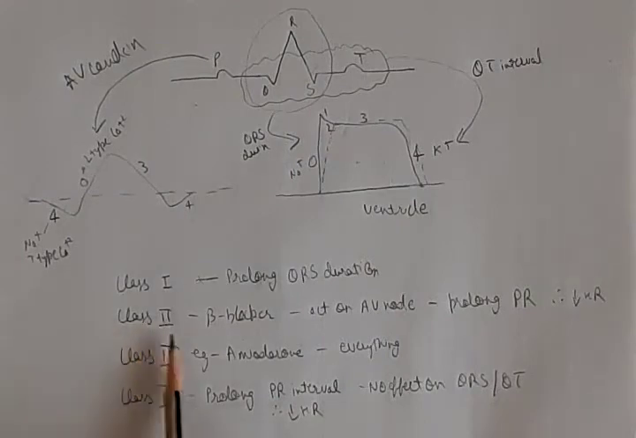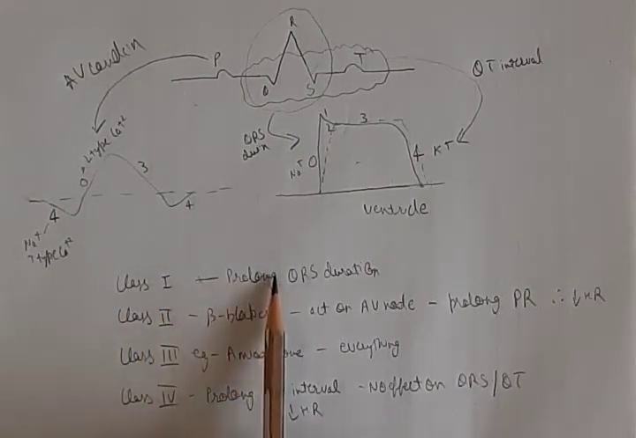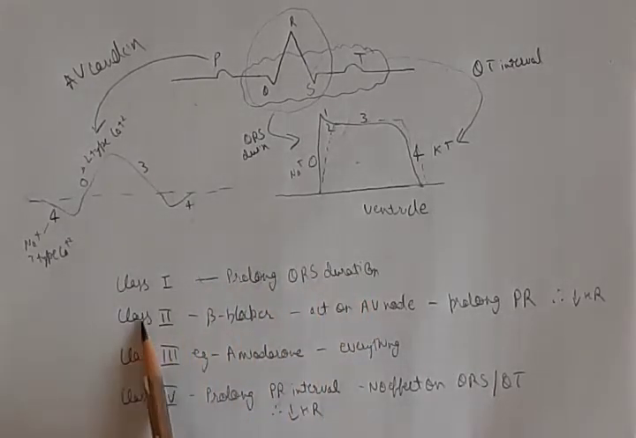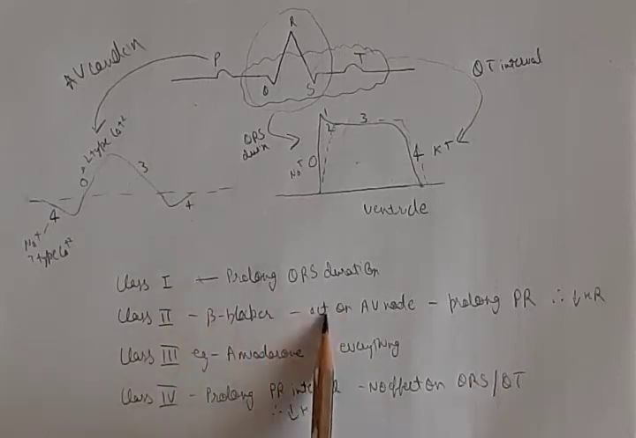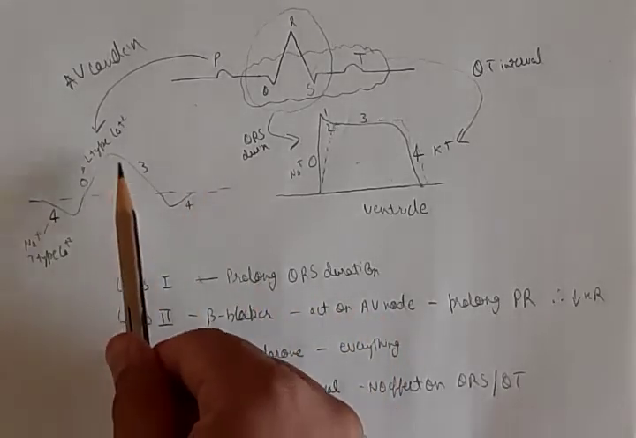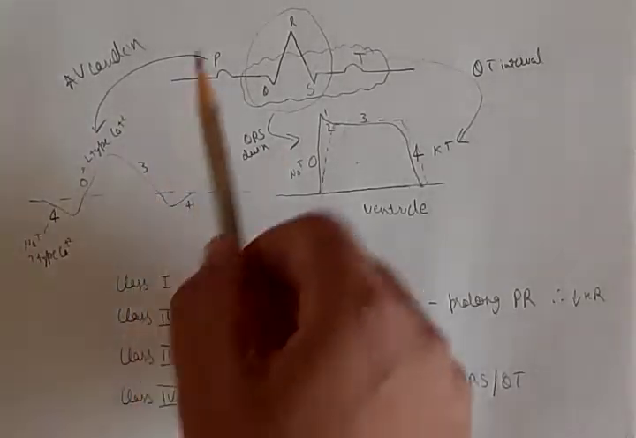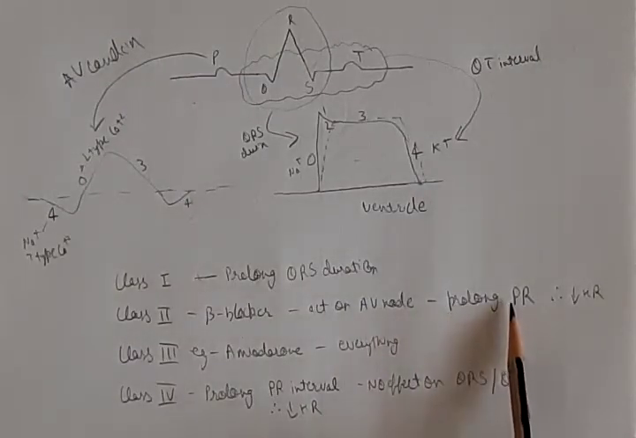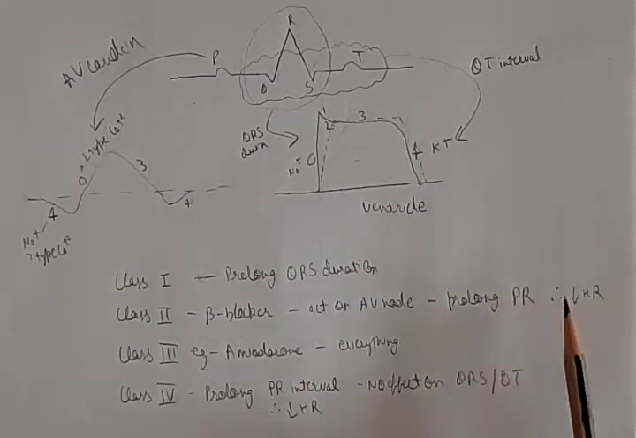Now class 2 agents, beta blockers. Remember, this is their main mechanism of action, although procainamide-like drugs also have K+ blocking activities. So class 2 beta blockers act on the AV node. By acting on the AV node, although the SA node depolarizes and the AV node also depolarizes, the current cannot pass through to the ventricles, so they ultimately prolong the PR interval and decrease the heart rate.